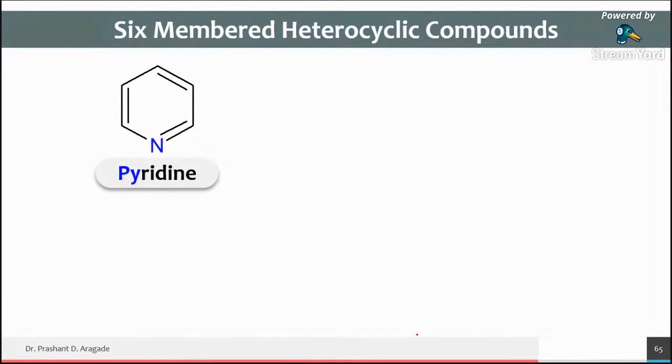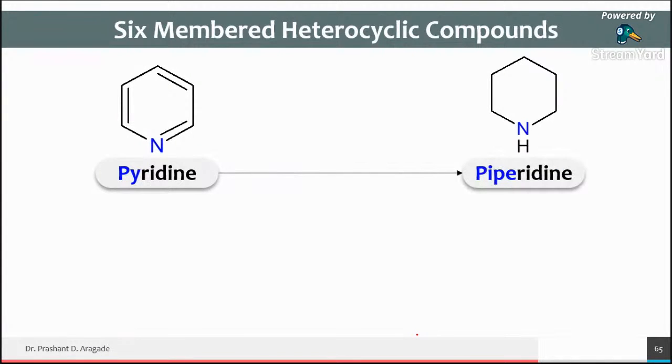Previously we have seen the example of pyridine, that is a 6-member heterocyclic ring containing only one nitrogen atom, and if we remove all the double bonds, then we call it piperidine. We saw this at the very start of the lecture. Pyridine means a nitrogen-containing 6-member heterocyclic ring that is unsaturated, and if we convert this unsaturated to saturated, then the name becomes piperidine.